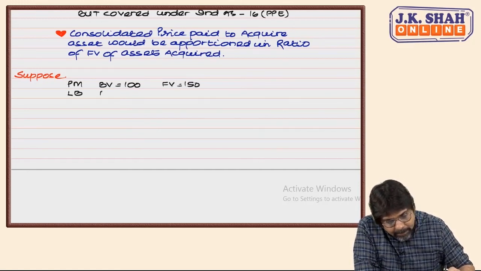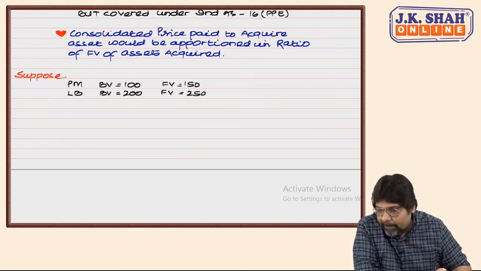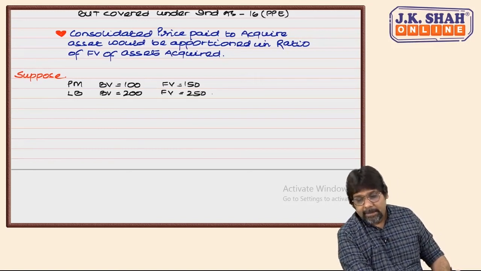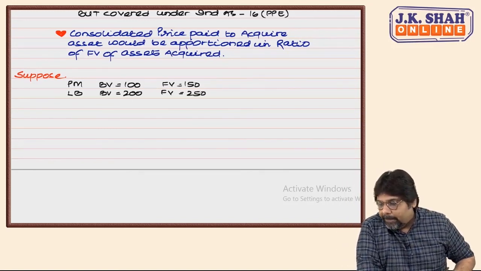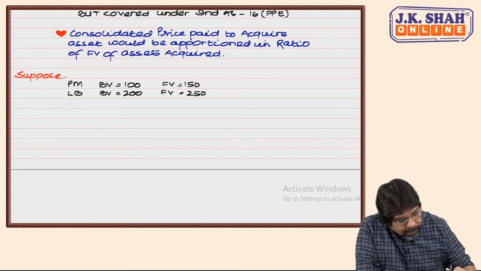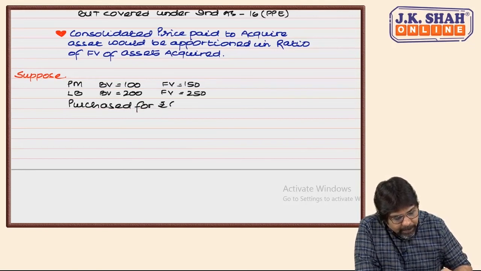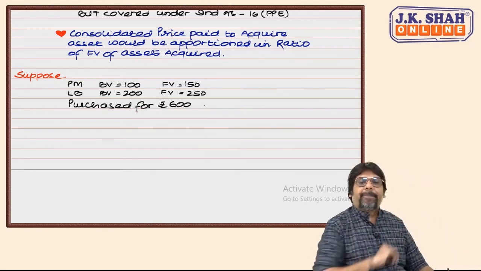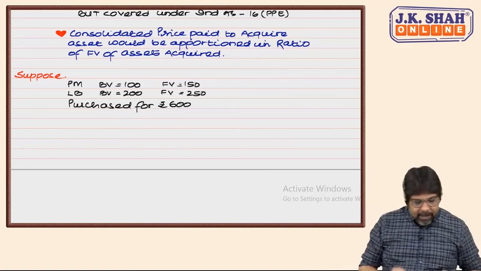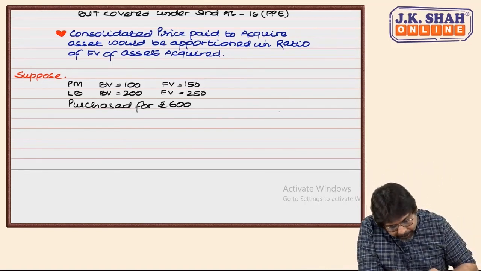Land and building, book value 200, fair value 250. Correct? Now, purchased for rupees 600, both the assets put together. Now Chartered.